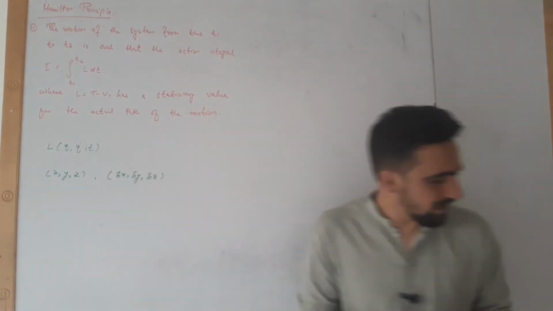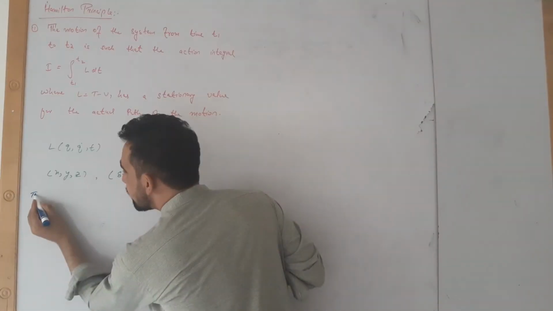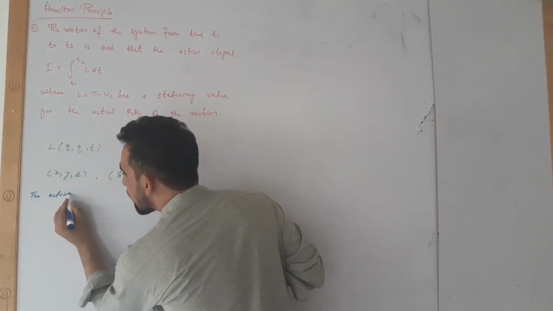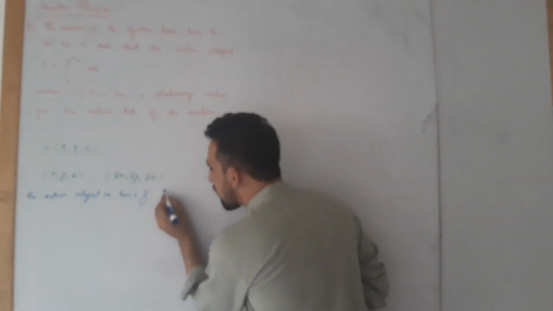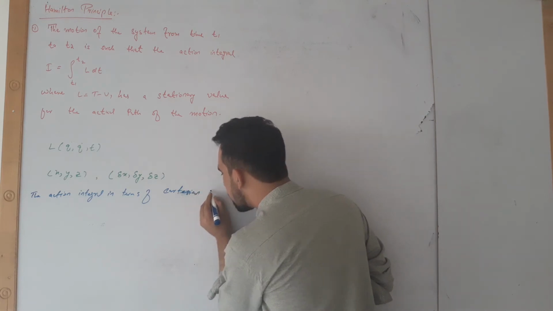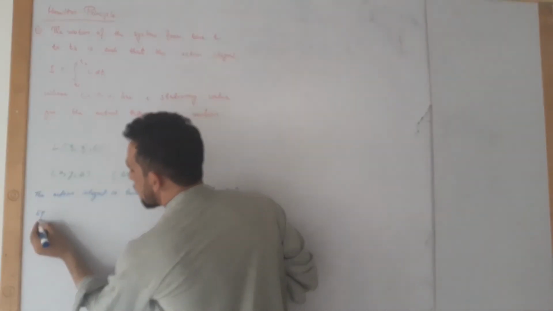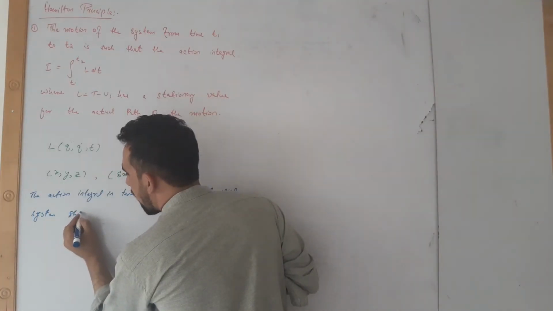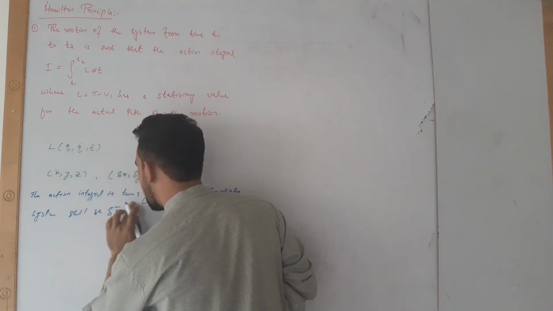Then the action integral in terms of the Cartesian coordinate system shall be I is equal to 0.